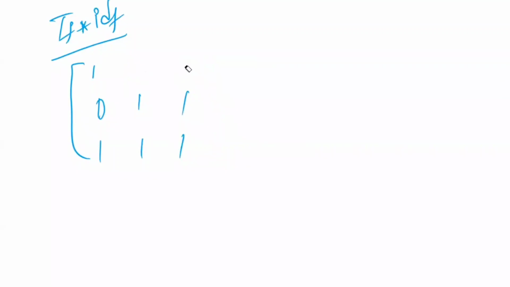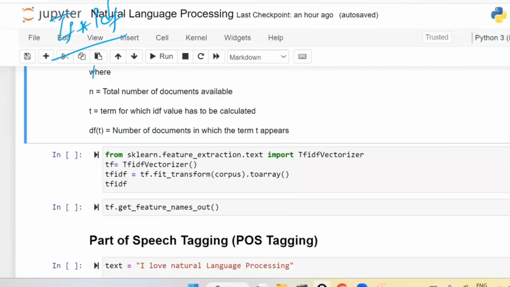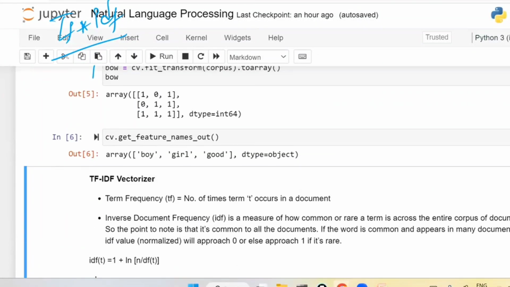For the first value, which is boy, it is 1 into 1.405. Similarly, 0 into the IDF of girl, 1.405. Similarly, 1 into the IDF of good, which is 1. We have to write it like this.